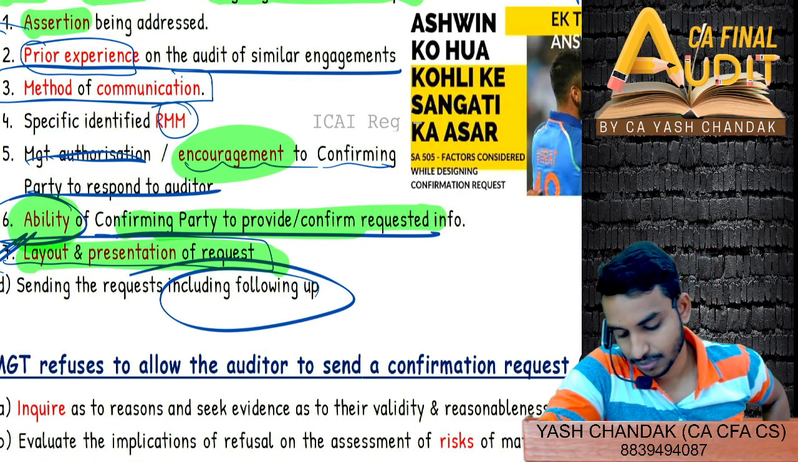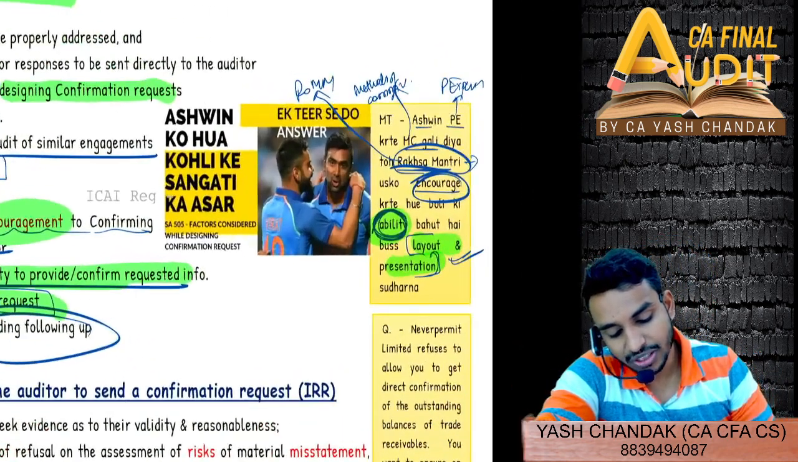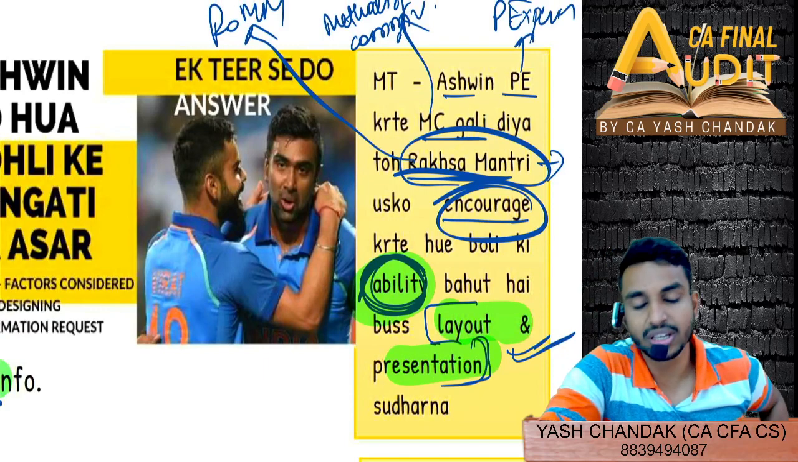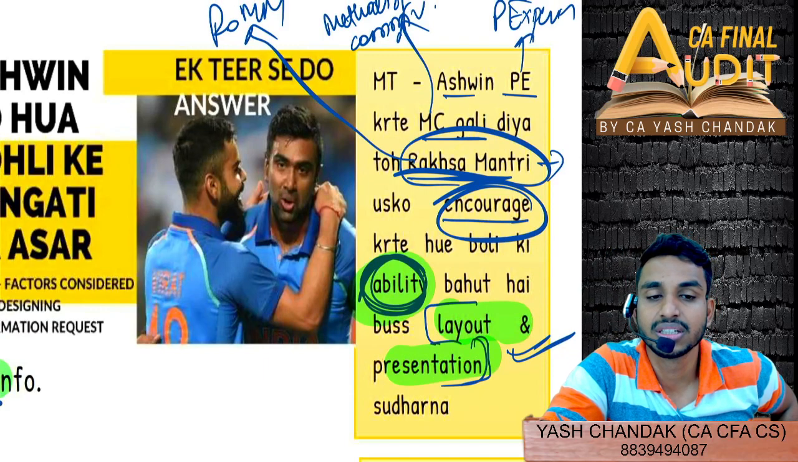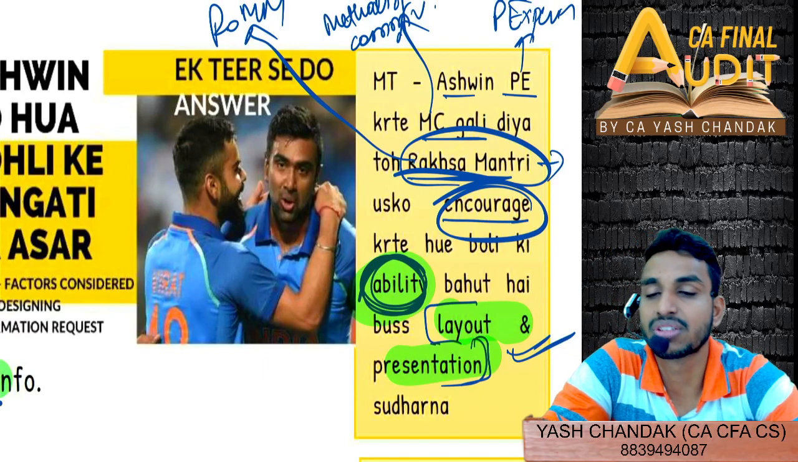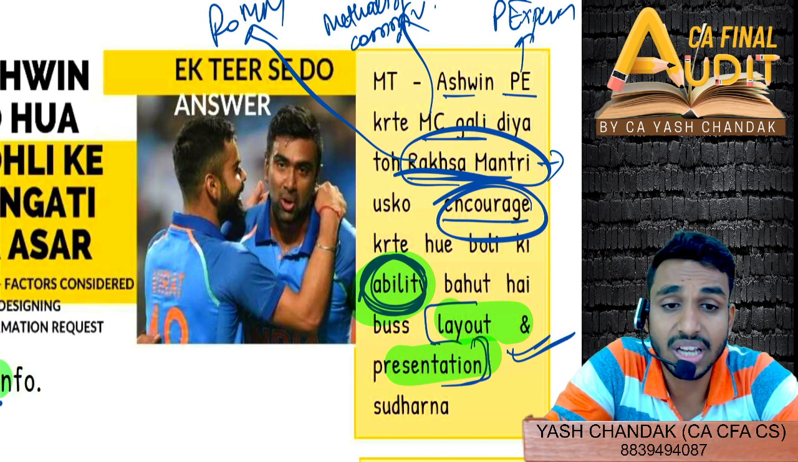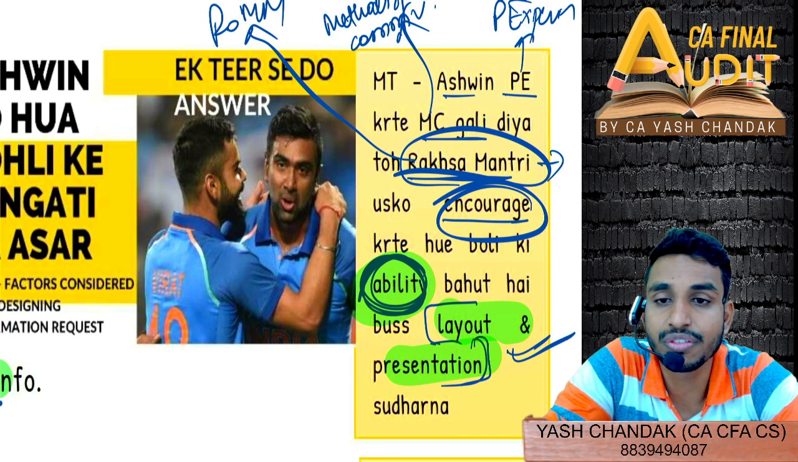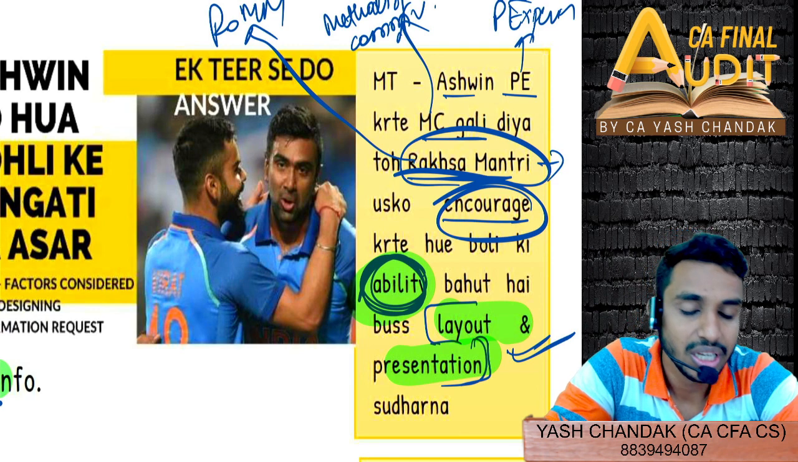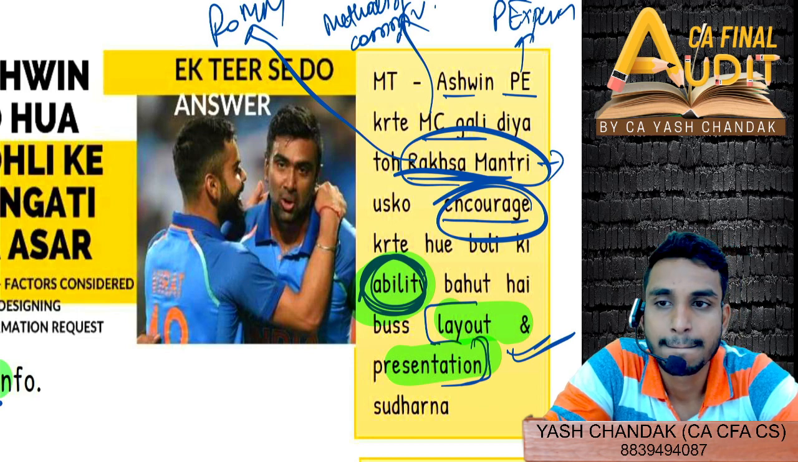Any doubt? So which answer do you recall from this trick? Do you recall the answer that we learned? Quickly tell me fast. Another answer we also learned through this same kind of trick, however there it was Kohli, here it's Ashwin. Yeah, tell me.